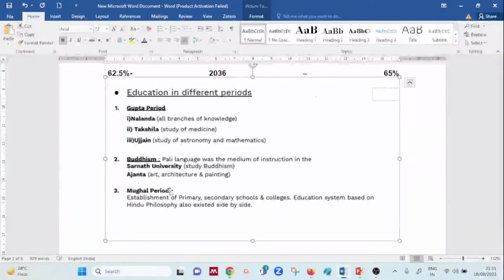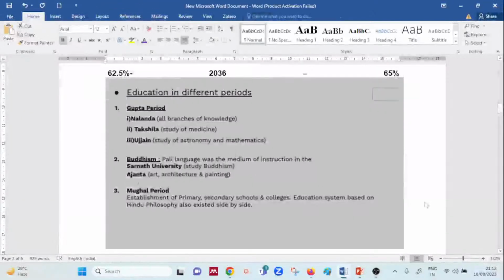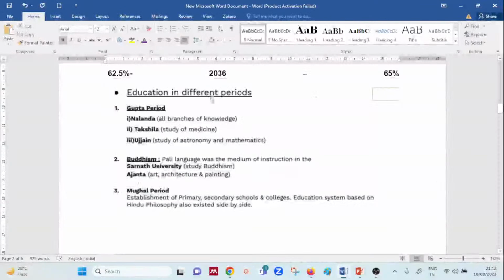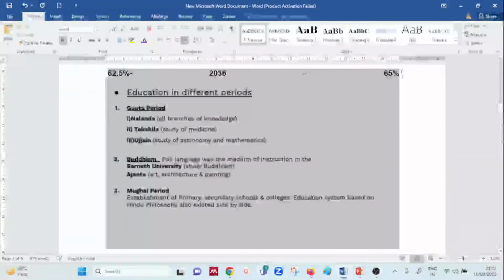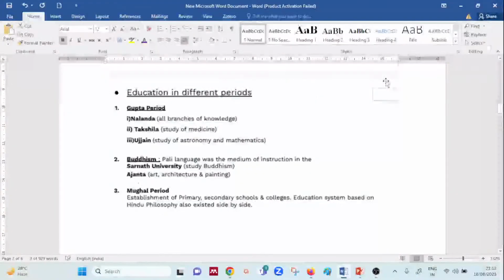Buddhism, with the help of the Pali language as a medium of instruction. Sarnath University and Ajanta were two focus points. Coming to the Mughal period, it started with the establishment of primary and secondary school education, and education based on Hindu philosophy. Whatever points are important, I have taken certain notes and focused only on those, so that it is important for you to keep in mind and will not be a heavy burden for you, right?